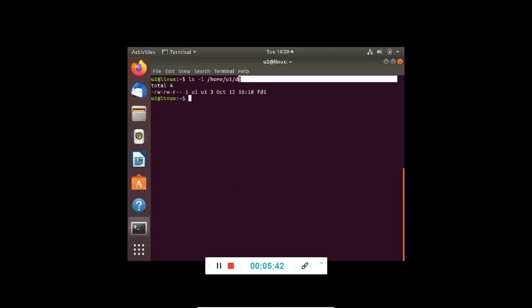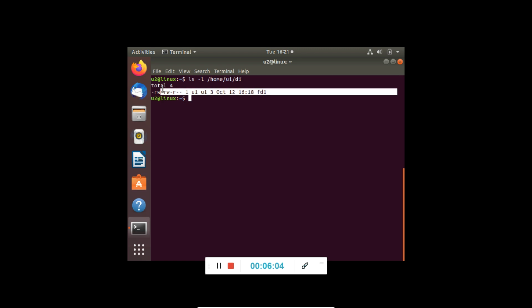Why? Because D1 was giving the permission to read for others, so we can read as others. But it depends basically on the permissions for home and U1, which we have not seen up till now, which we will be seeing very soon, what the permissions are for the corresponding path. But D1 was having the permission, so we can see that we are able to list the contents from U2 also.